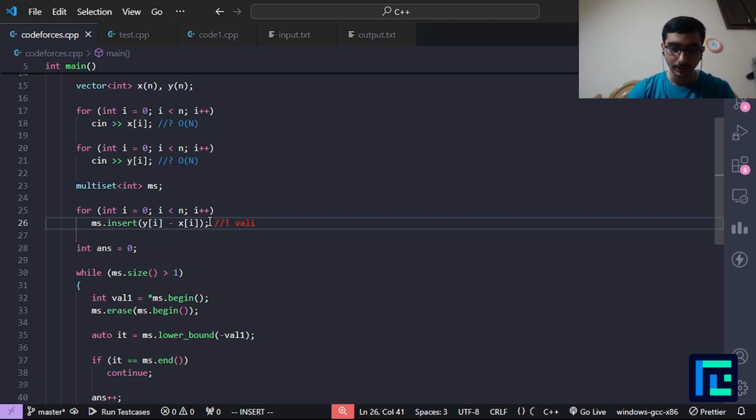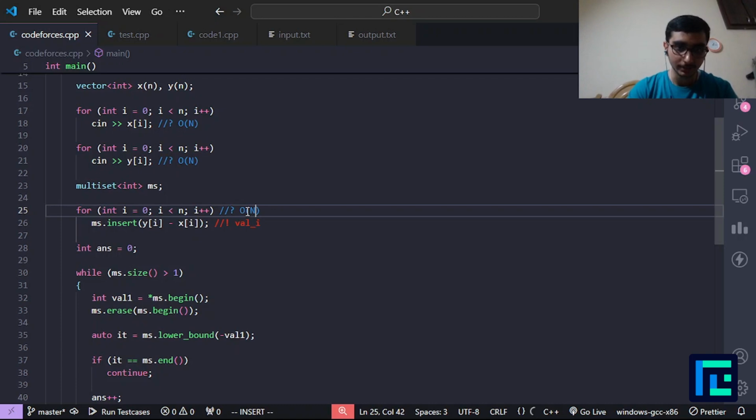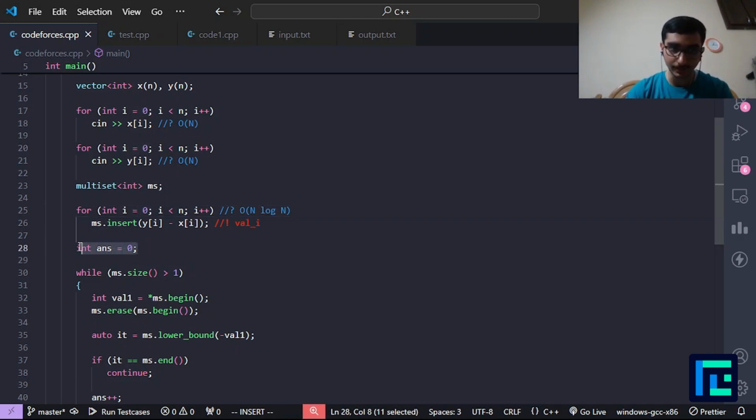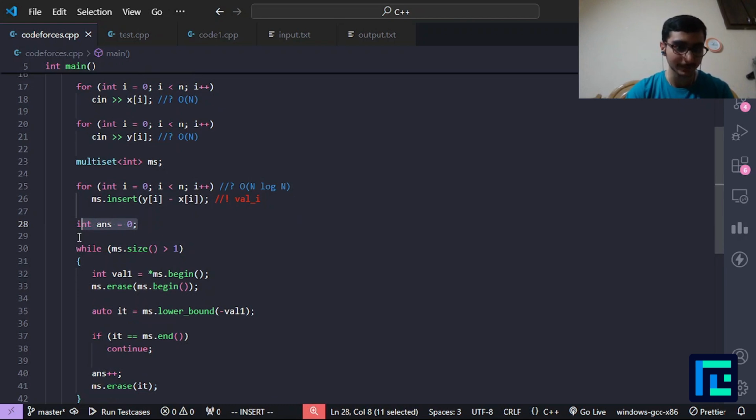So all these values will be inserted into my multiset, and this will take a time complexity of O of n log n, right? Because each insertion takes log n time, and we are doing n insertions, so it will be n log n time. Now this is my answer variable, which I'll be outputting at last.